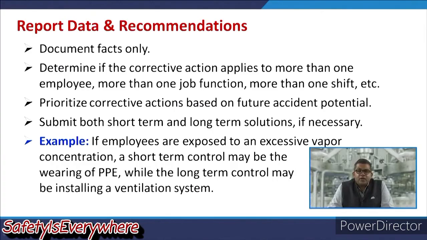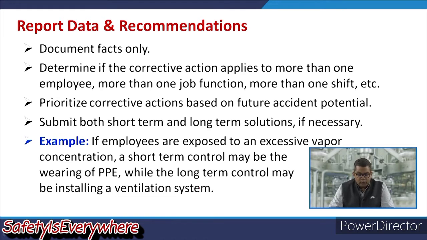Now, the important thing is that you need to document the facts only. Now, determine if the corrective action applies to more than one employee, more than one job function, or more than one shift, etc. Then prioritize the corrective action based on future accident potential.